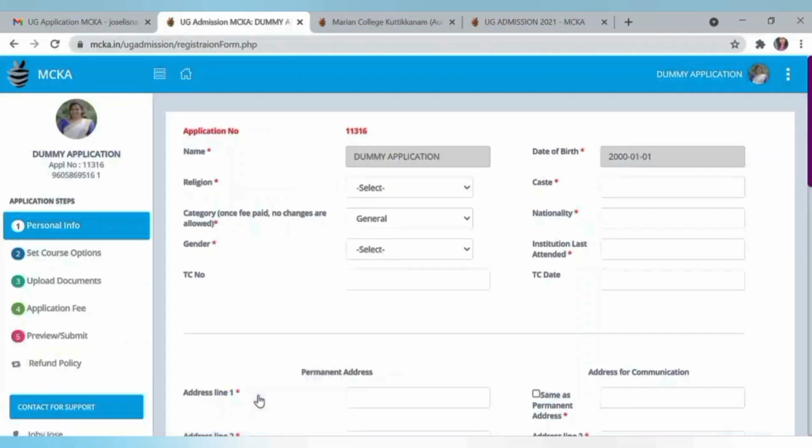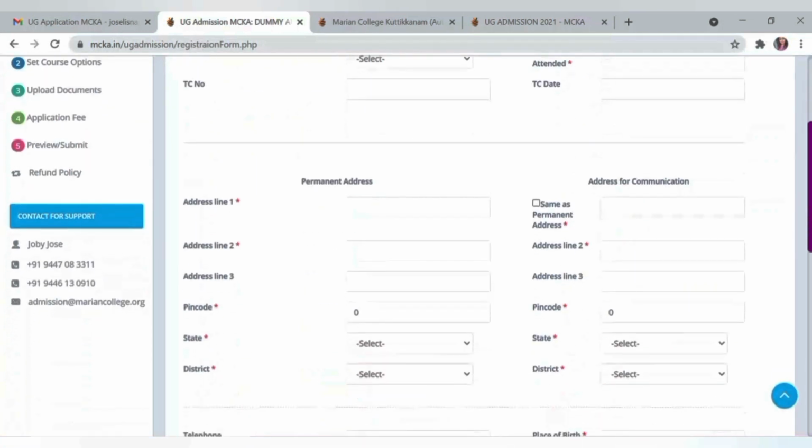So a new page will appear where you can see your name, application number and phone number, and these are the various steps you need to complete in order to submit the application. For admission related matters, you can contact through these numbers and also you can write to this email ID.